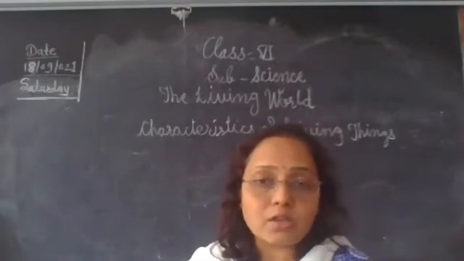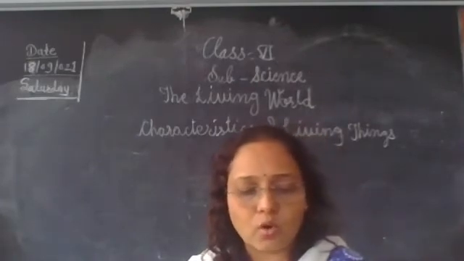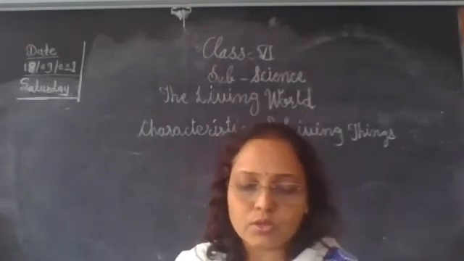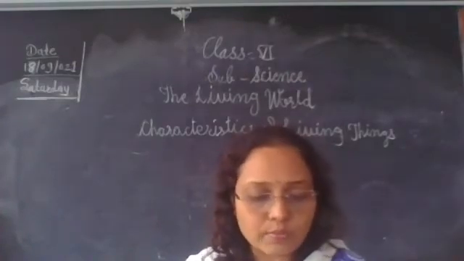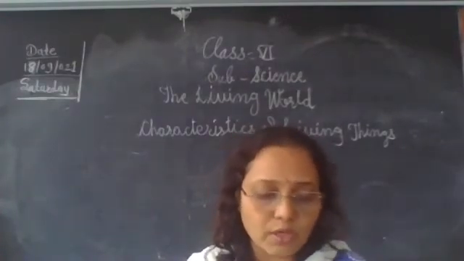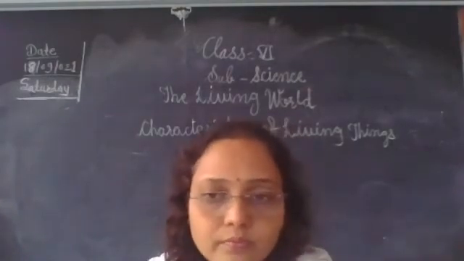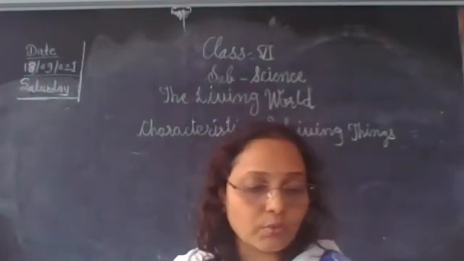So the ability of the living thing to respond to the stimulus is called responsiveness to stimuli. So responsiveness to stimuli is a characteristic of living things. Okay. So that is response to stimuli.